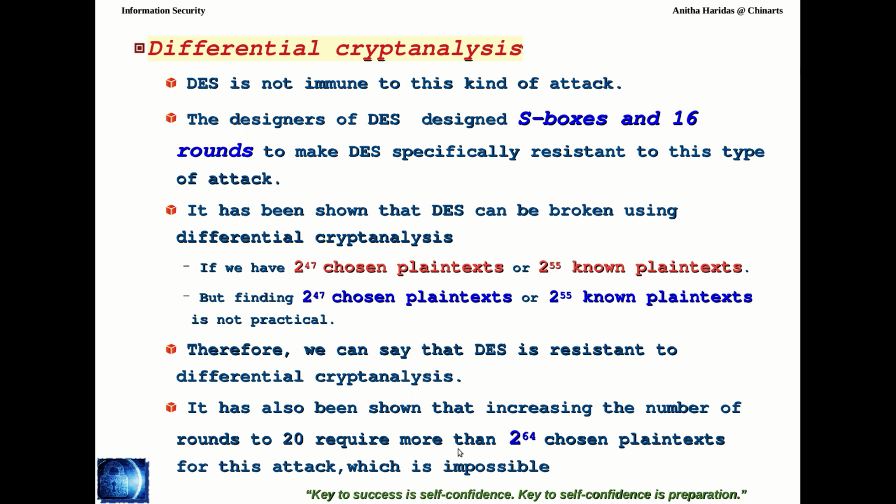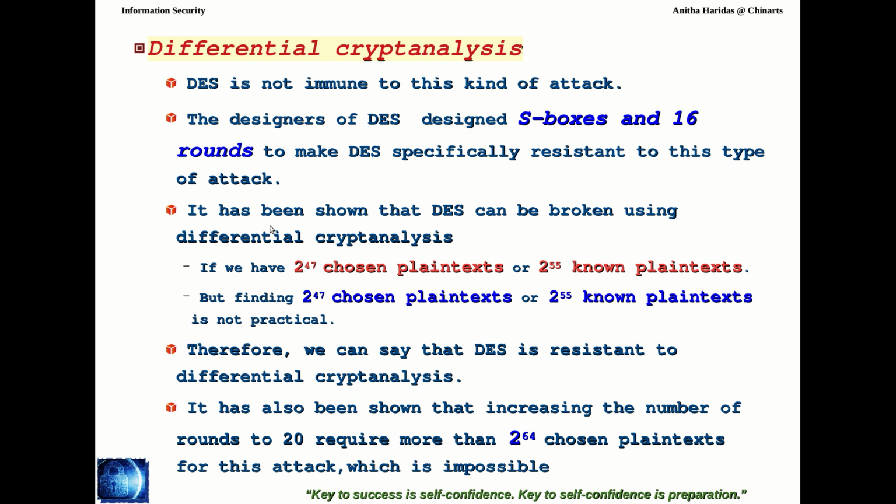Then the second attack which was attempted on the DES is the differential cryptanalysis. DES is not immune to this kind of attack also. So you can attack it, but the designers of DES designed the S boxes and 16 rounds, right? All of us know that DES uses 16 rounds in its structure. So these S boxes and the 16 rounds make the DES specifically resistant to differential cryptanalysis also. Why?